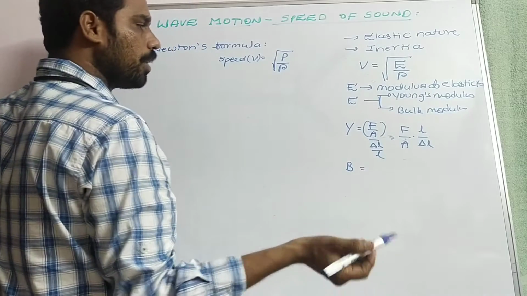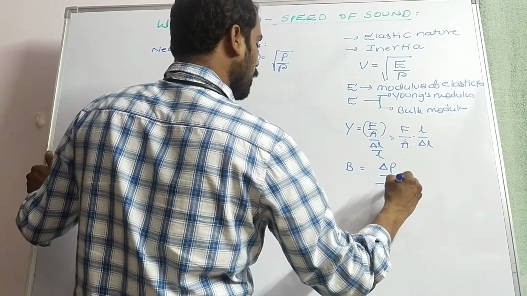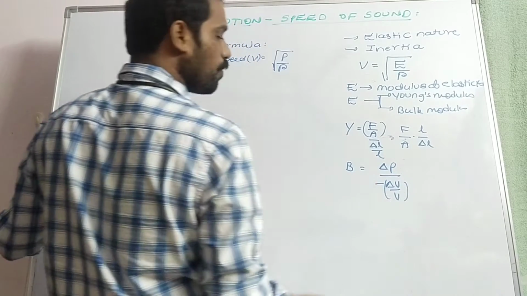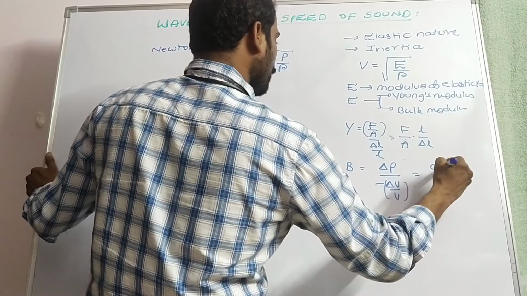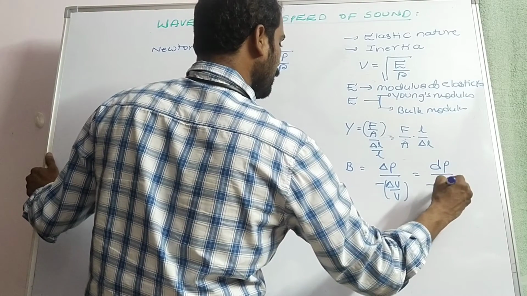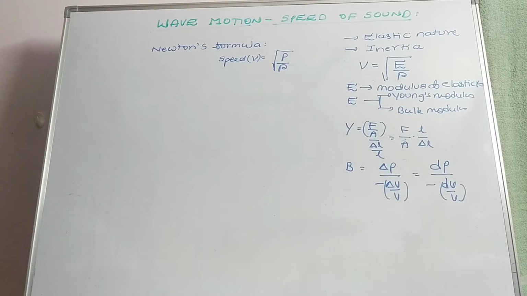Bulk modulus can be written as hydrostatic pressure by volume strain. So that is equal to dP by minus dV by V. So these types of terms are used there instead of speed of sound.